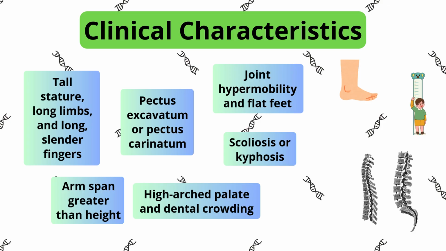Marfan syndrome affects multiple systems. Let's break them down by organ system. Skeletal system: tall stature, long limbs, and long, slender fingers, a feature known as arachnodactyly. Arm span greater than height. Pectus excavatum, a sunken chest, or pectus carinatum, a protruding chest. Scoliosis or kyphosis. Joint hypermobility and flat feet. High-arched palate and dental crowding.